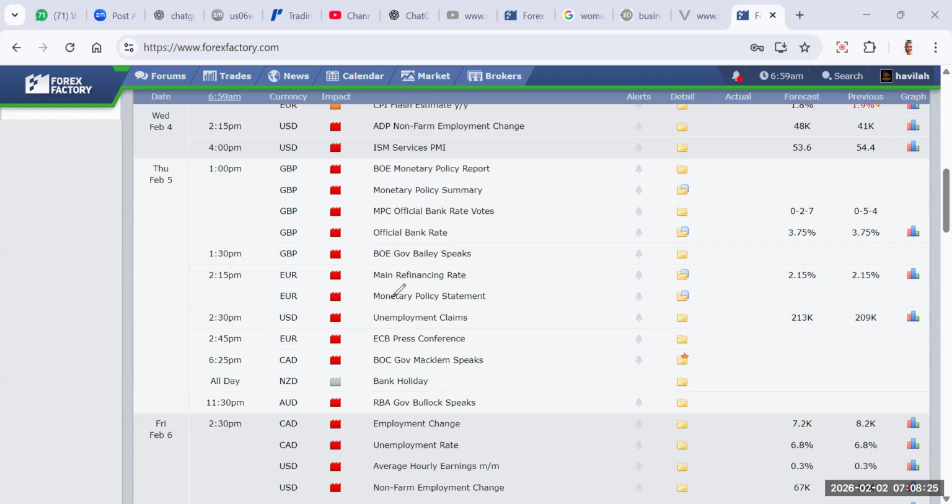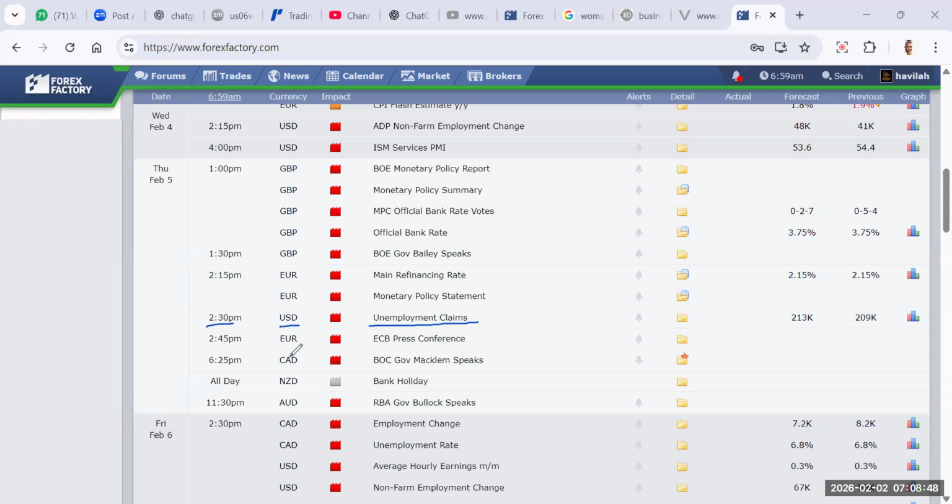Now, same Thursday, there'll be a speech from the Bank of England Governor Bailey by 1:30 p.m. And there are other events also which could move the market, but the one I'll focus on more will be the unemployment claims from the United States. This comes up very often by 2:30 p.m. I want you to take note of that.